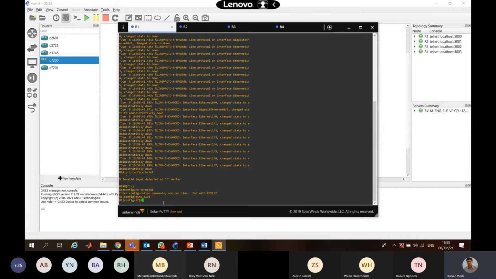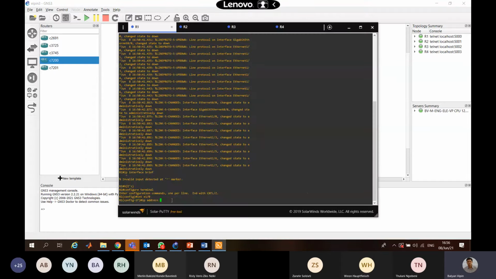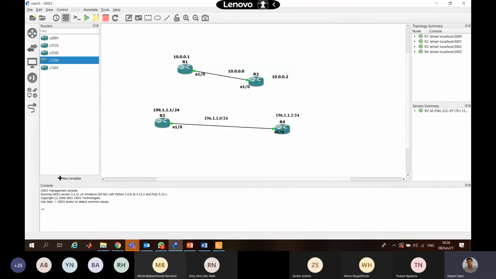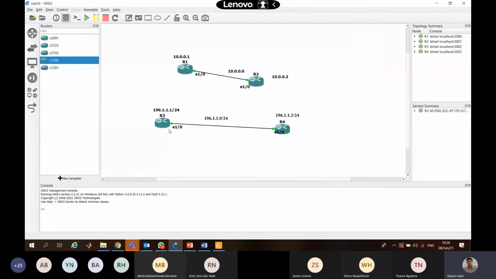Now you will provide the IP address you want to provide here. So you will write IP address. What was that? It was 196.1.1, and then you will provide the associated subnet.